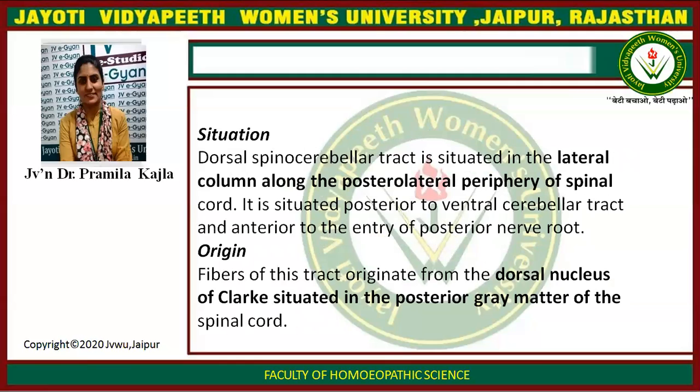Situation. Dorsal spinocerebellar tract is situated in the lateral column along the posterior lateral periphery of the spinal cord. It is situated posterior to the ventral spinocerebellar tract and anterior to the posterior nerve root origin. Fibers of this tract originate from the dorsal nucleus of Clarke situated in the posterior gray matter of the spinal cord.